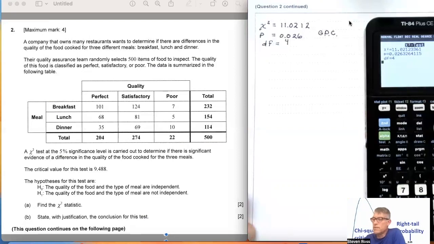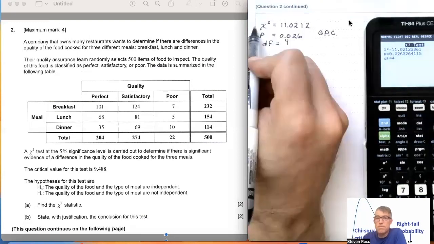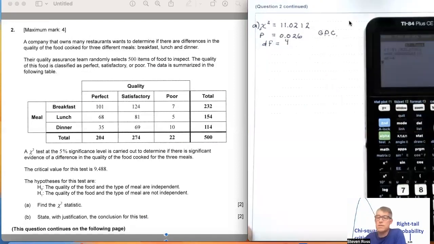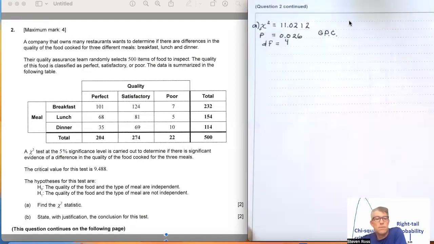I have a couple things that I can analyze. First off, I can compare the chi-square to the critical value that was given. The critical value is 9.488. I can see that the chi-square I calculated is more extreme than 9.488.